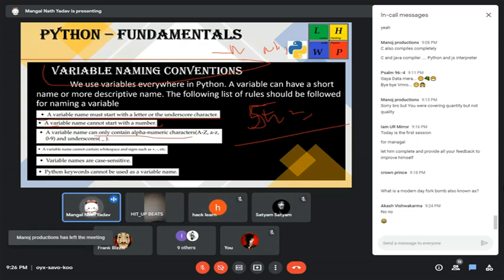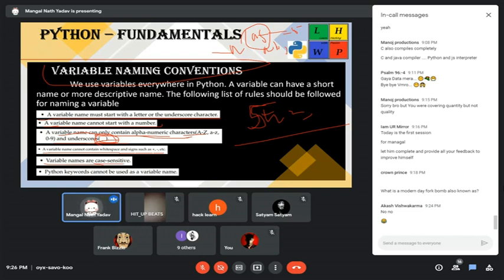Variable name can only contain alphanumeric characters A to Z and underscore. We cannot give the variable name like $A equals 5. We cannot give that. $A will give an error. We can only give alphanumeric characters and underscore, that is the only special character. We cannot give any other special character like $ or @. Variable name cannot contain white space or signs such as plus, minus. I said only underscore.